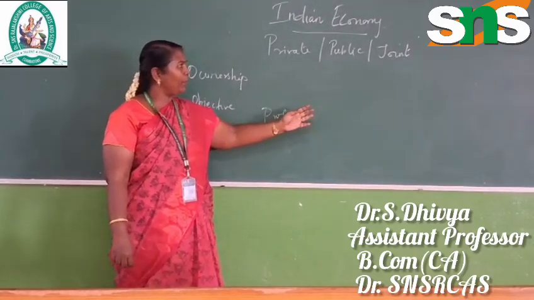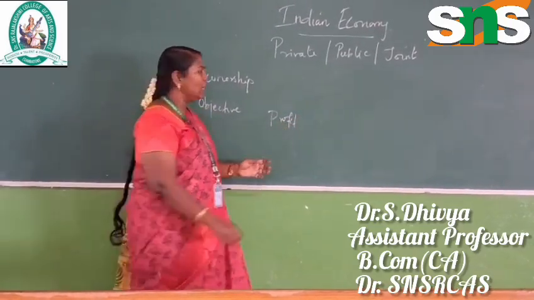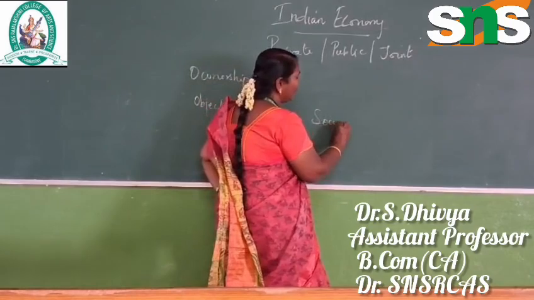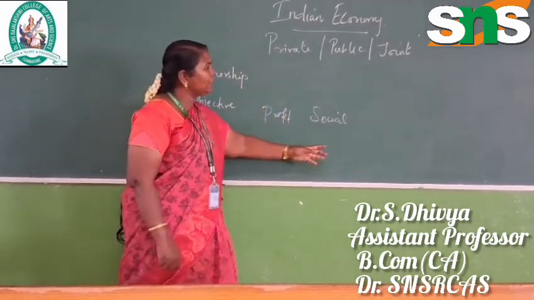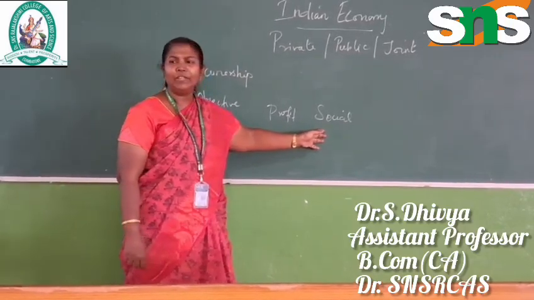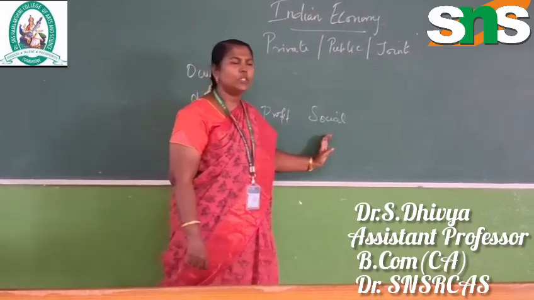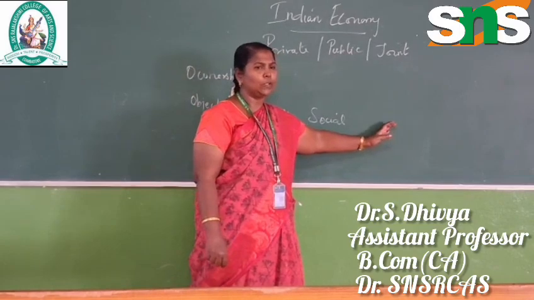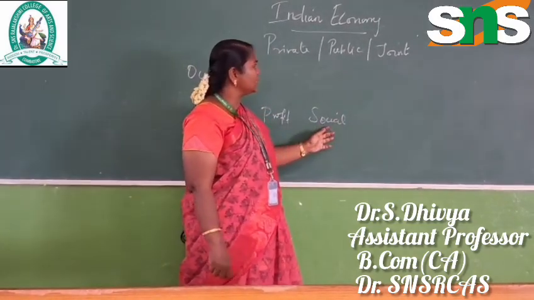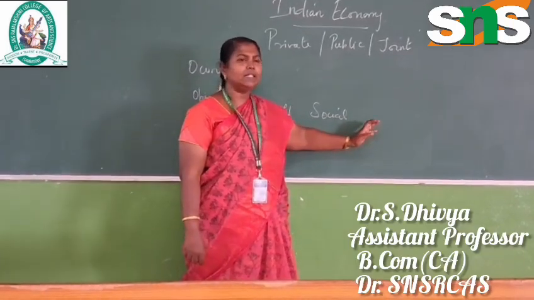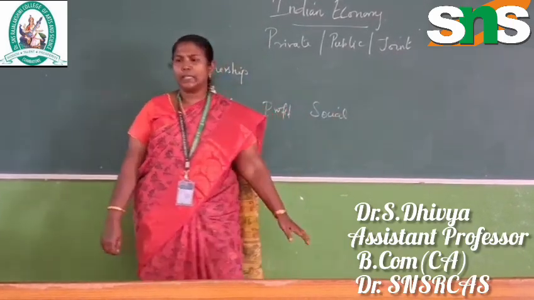Their main motive is profit as well as social benefit, social welfare given to the concerned society. The same applies to the joint sector, because it is a combination of both, as we already know. So profit as well as social benefit occurs with joint sectors also.